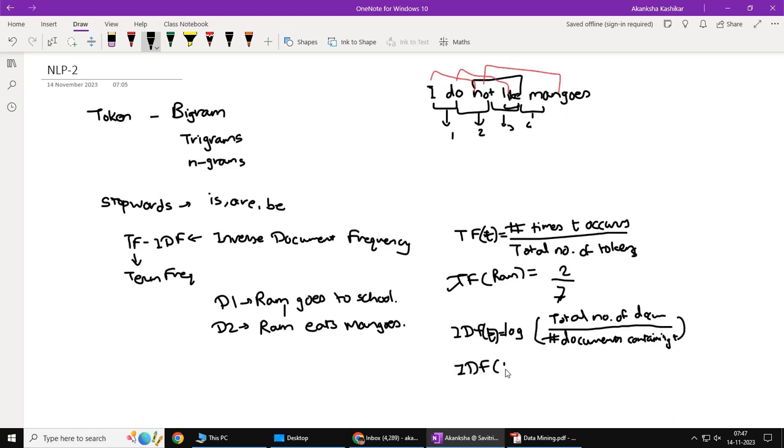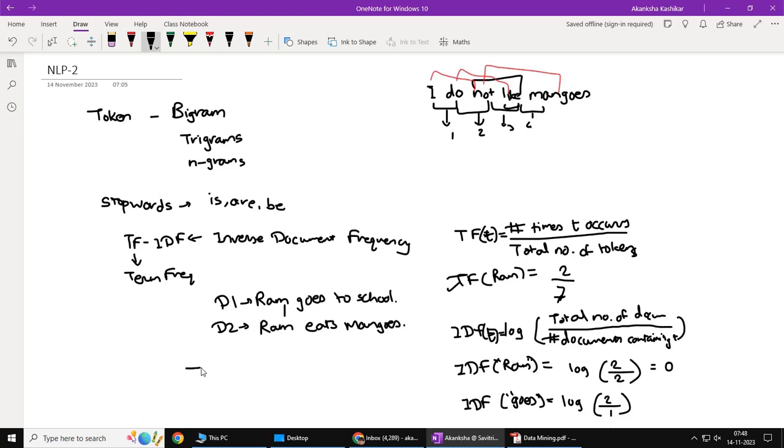So if I consider IDF for Ram, then it will be log of 2, because the total number of documents is 2, divided by the number of documents containing Ram, which is also 2. So this will actually be 0. So IDF being 0 tells me that ideally in the current context the word Ram has no significance because it is present in both. So it is not adding any new knowledge. On the other hand, IDF for every other word, for example IDF for goes, will be log of 2 by 1.